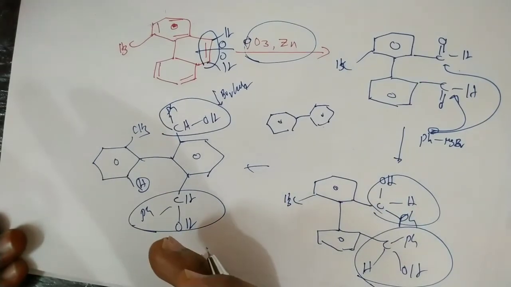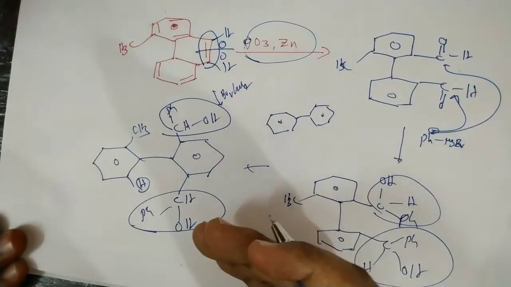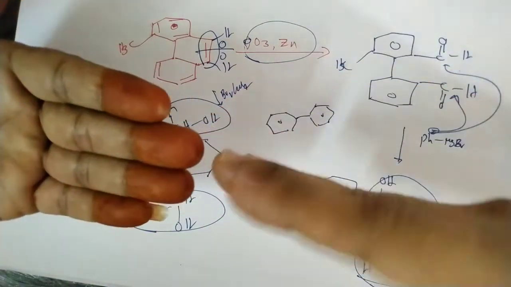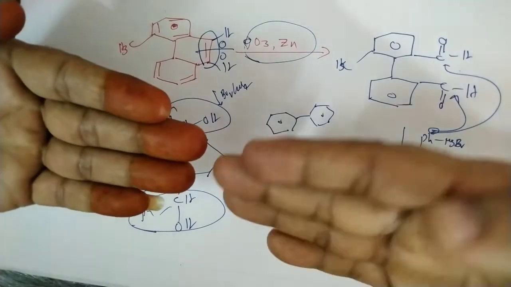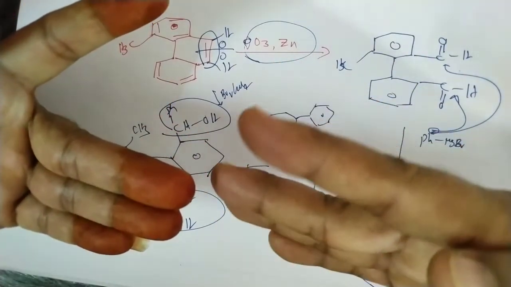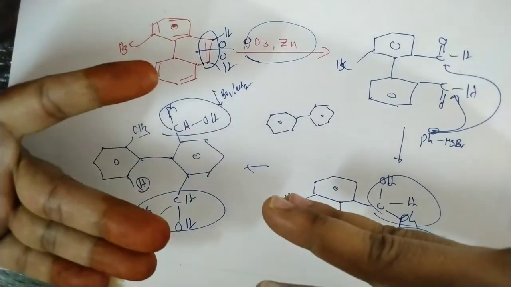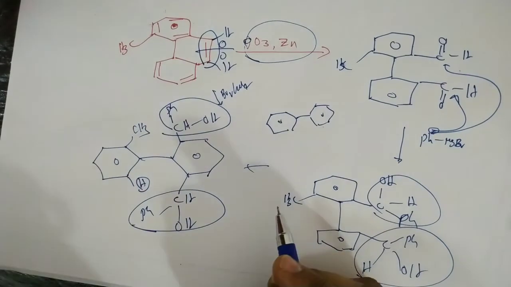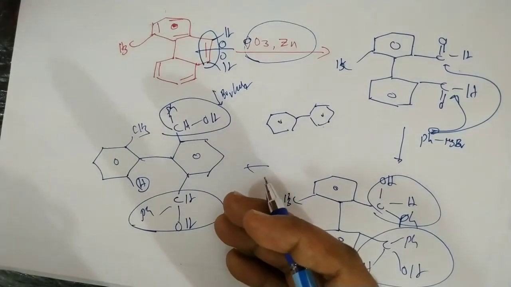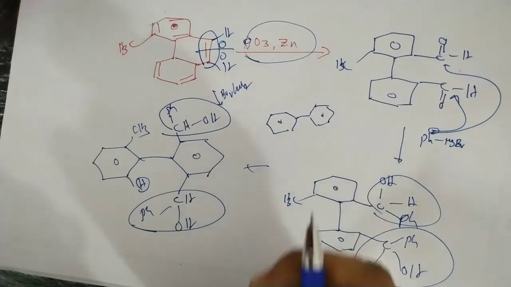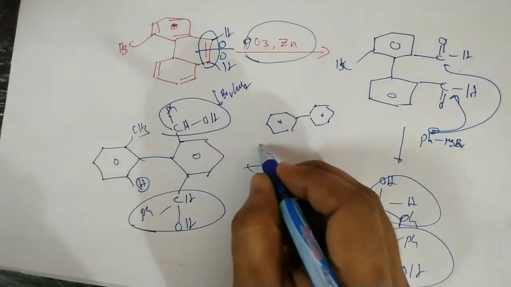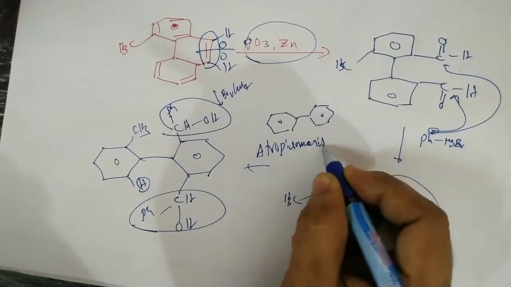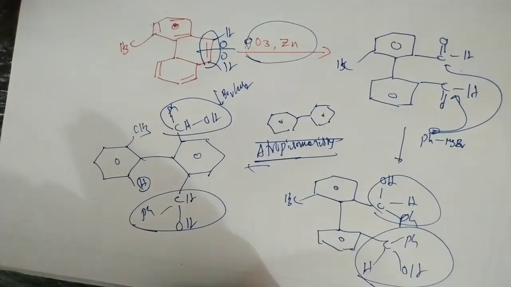The optical isomerism observed in biphenyls is due to restricted rotation. There is no free rotation between these two rings, because the groups are repelling each other. To overcome the repulsions, they exist in a non-planar shape. That is why this exhibits isomerism. The isomerism observed in biphenyls due to restricted rotation is called atrope isomerism. Atrope means restricted rotation.